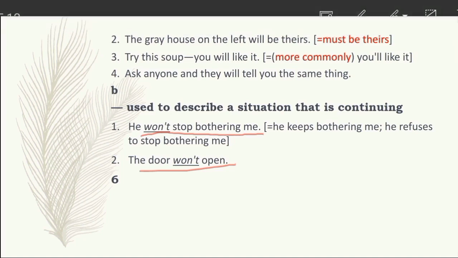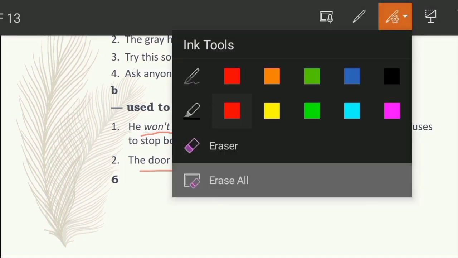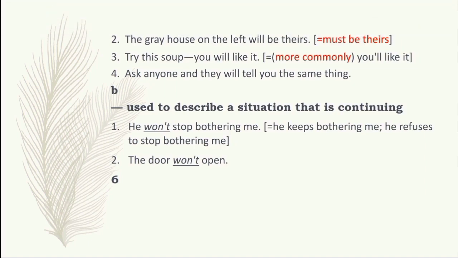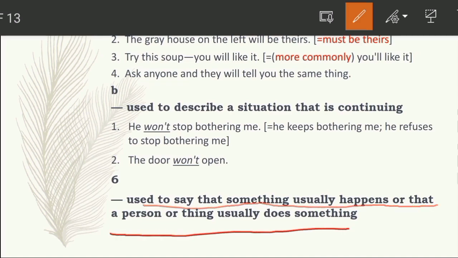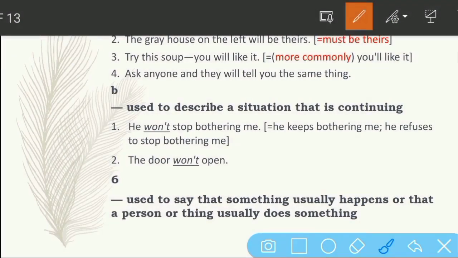This is used to say that something usually happens, or that a person or thing usually does something. So it shows a habitual action. There is a lack of space, but I can write here that it shows habitual action.